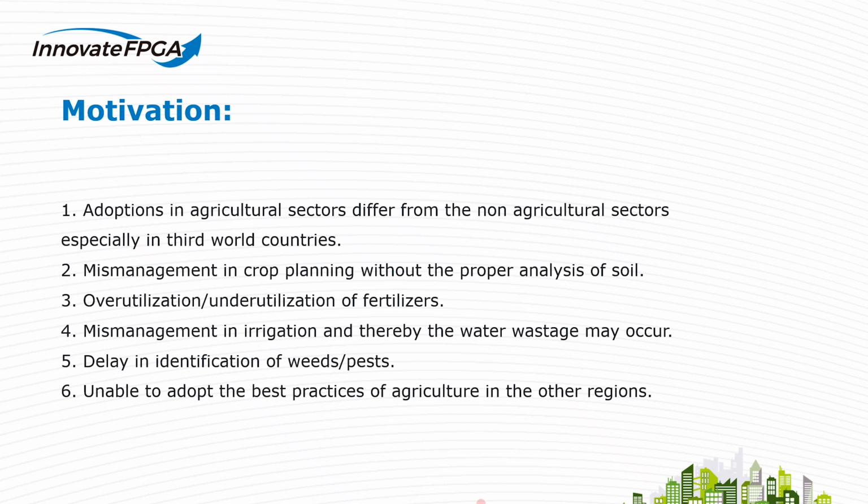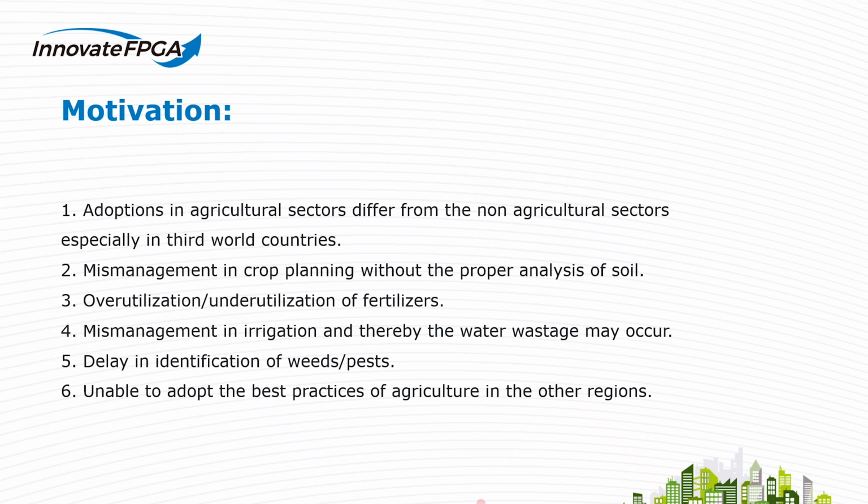Production of crop degrades with the insufficient rate of supply of any necessary nutrients. Root environment of the plant can be changed by supplying nutrients outside the soil, which is commonly known as fertilization. However, proper distribution of fertilizers is necessary for proper crop production. Mismanagement in irrigation is also a major problem in agriculture, which affects natural resources like water, and over and underutilization of fertilizer can greatly reduce the harvest production rate.